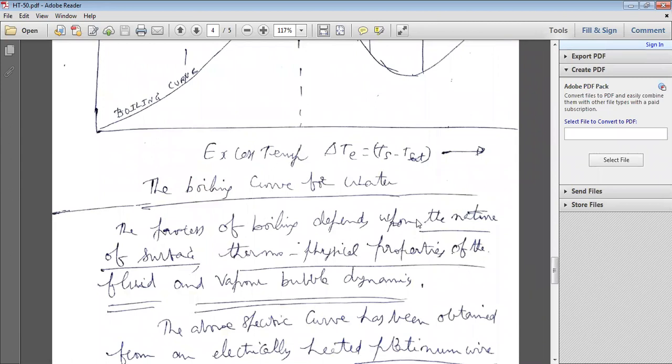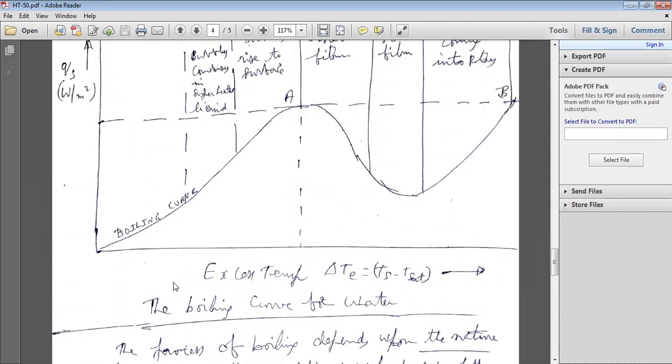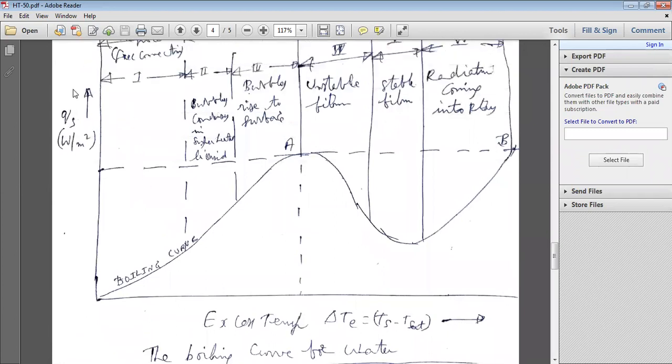If it is a rough surface, there is more boiling and more heat transfer. If it is a smooth surface, there is less heat transfer. Boiling heat transfer also depends on the thermophysical properties of the fluid and the dynamics of the vapor bubbles.